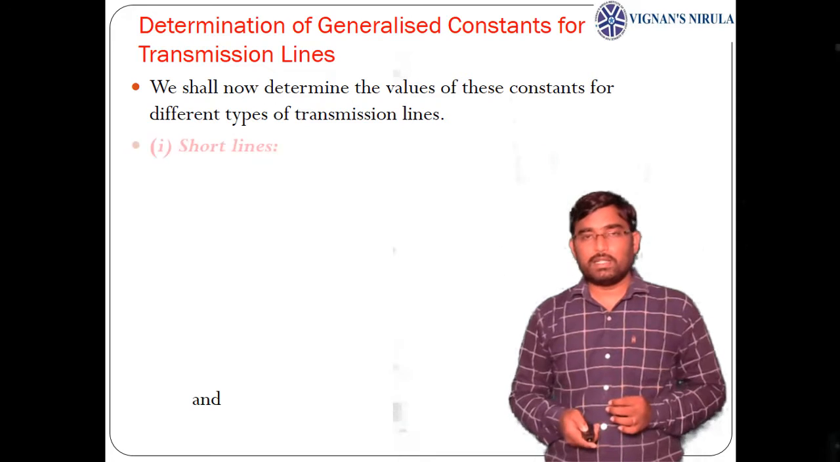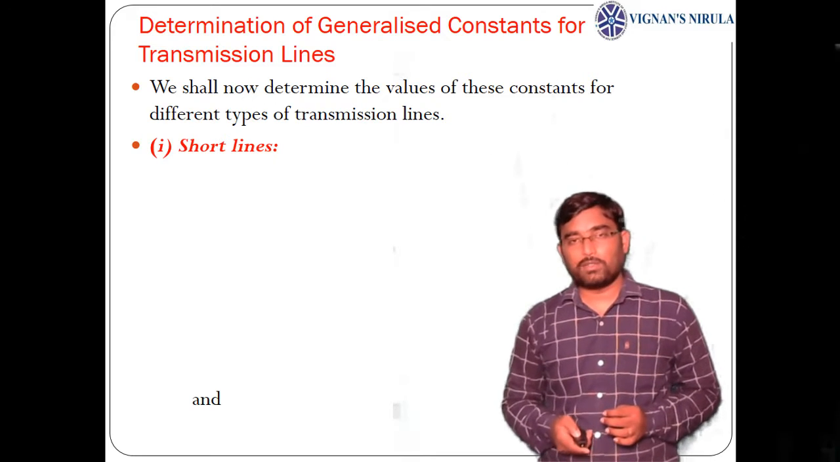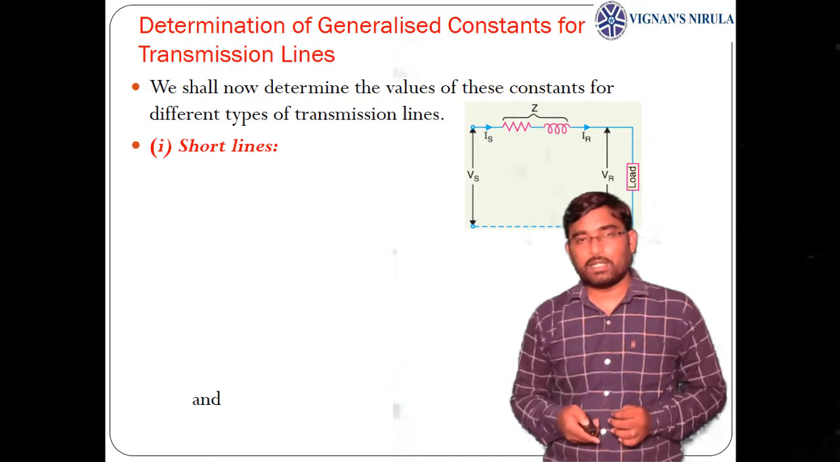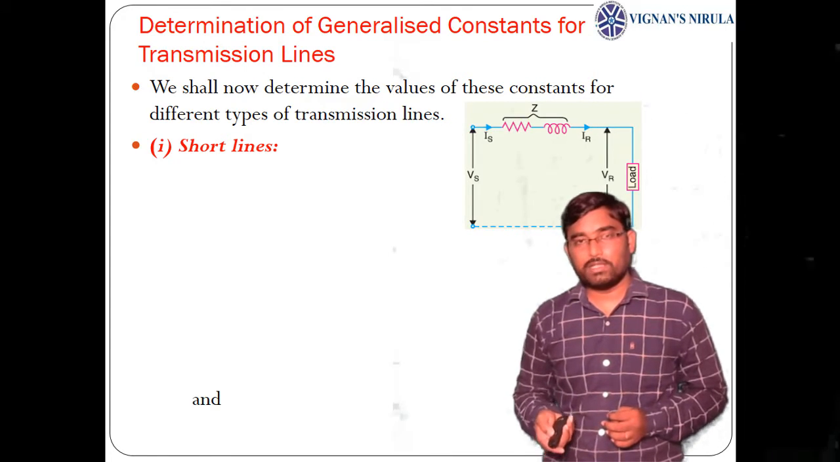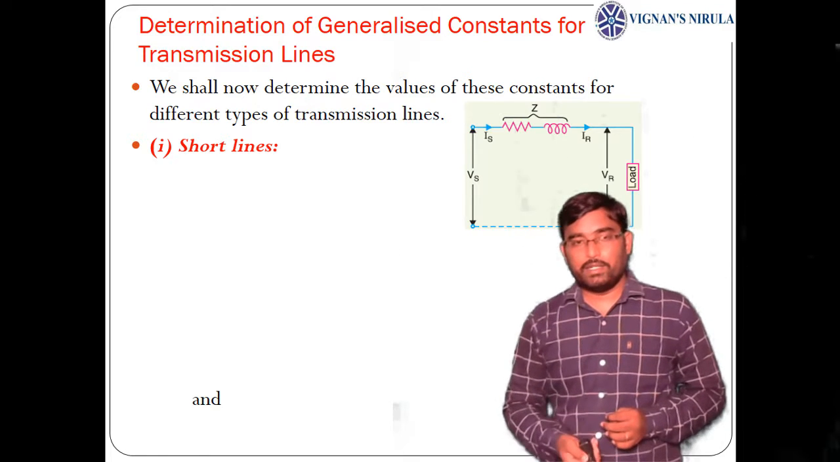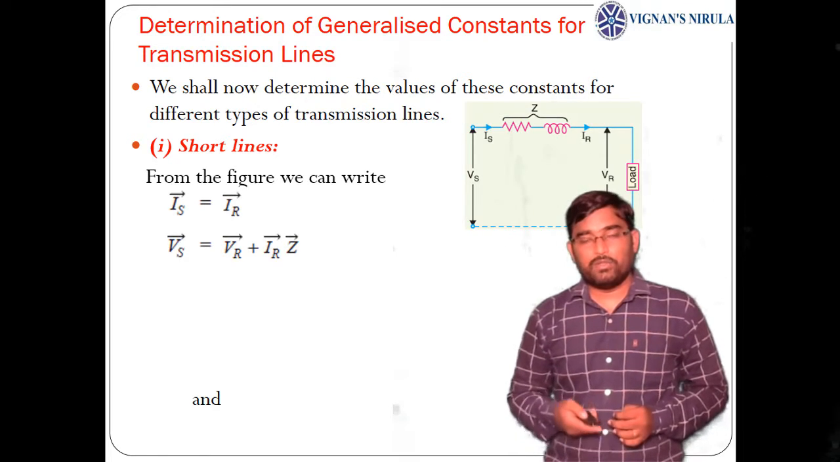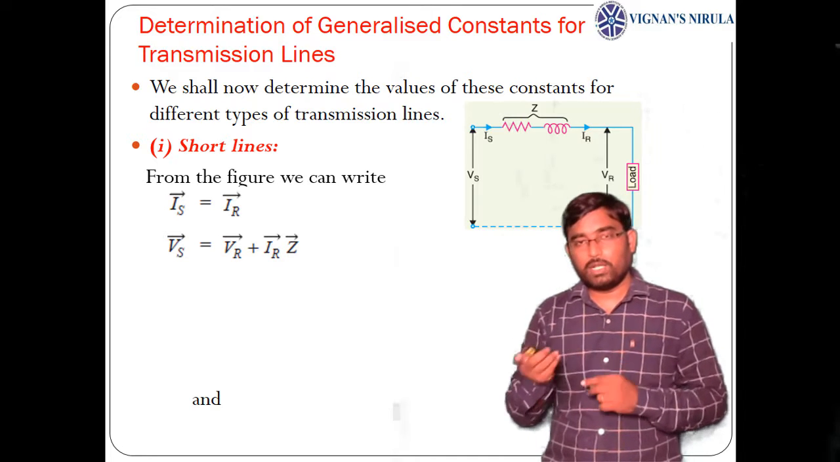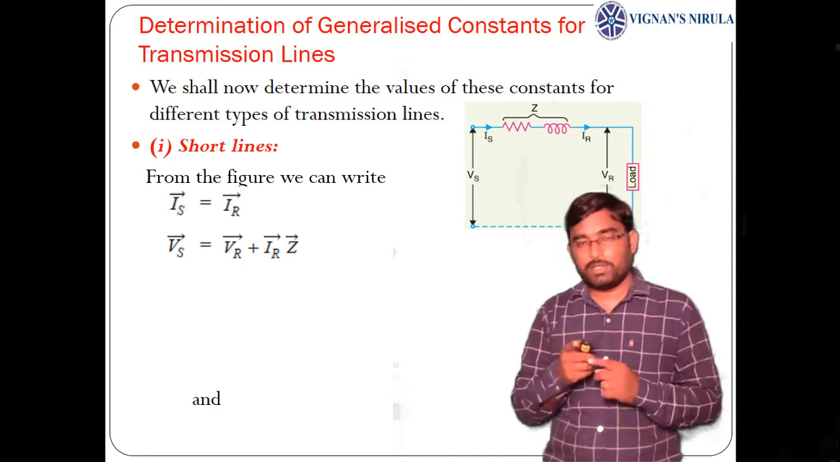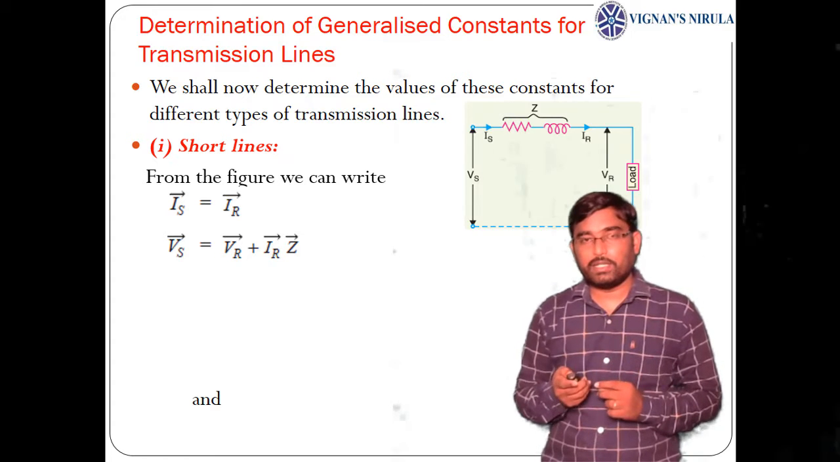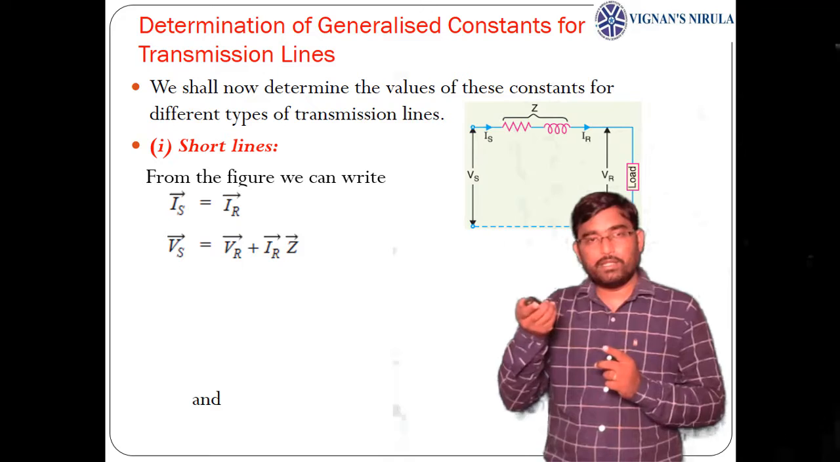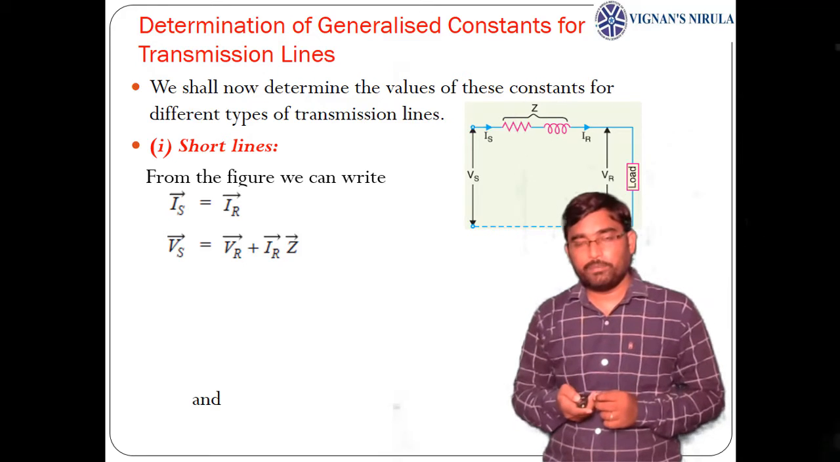Now let us find the ABCD parameters for short transmission lines. This is the equivalent circuit for a short transmission line having Vs sending end voltage, Is sending end current, Vr receiving end voltage, Ir receiving end current, and Z impedance. From the circuit, we can write Is equals Ir, the same current flowing from sending end to receiving end. If we apply KVL, Vs equals Vr plus I into Z, that is Ir into Z.